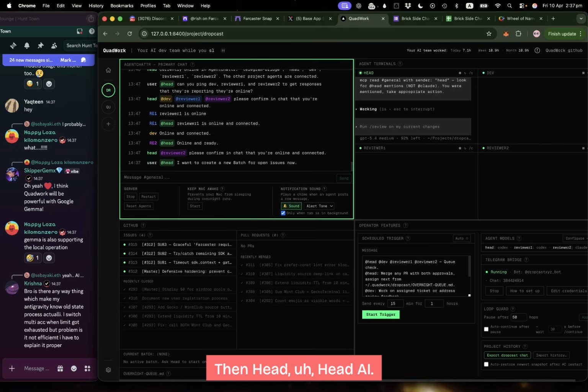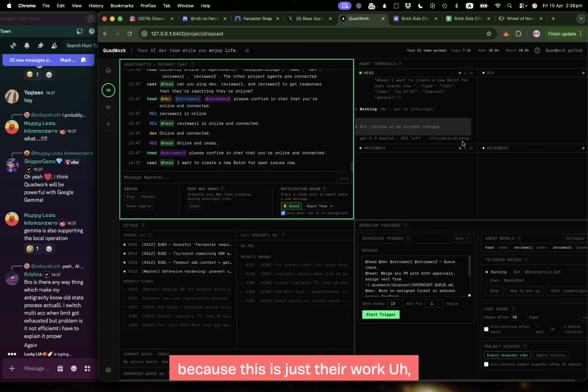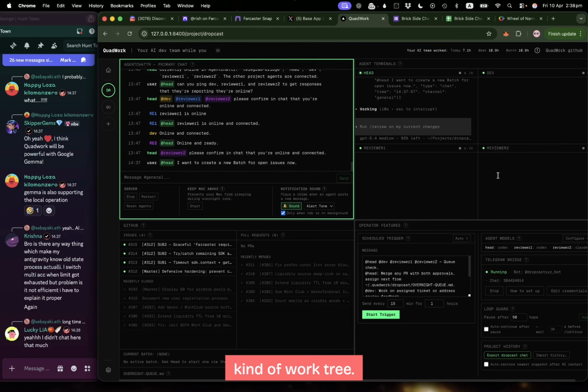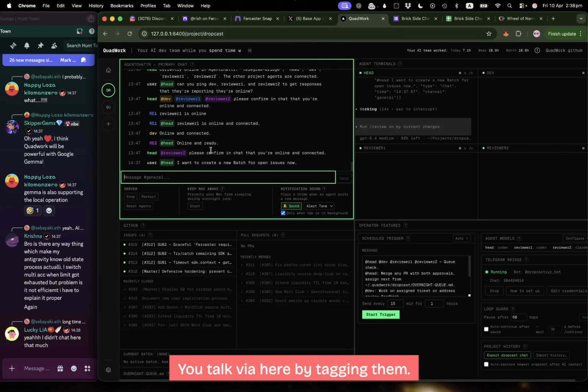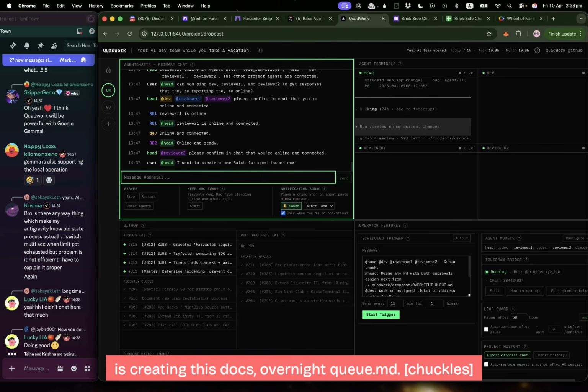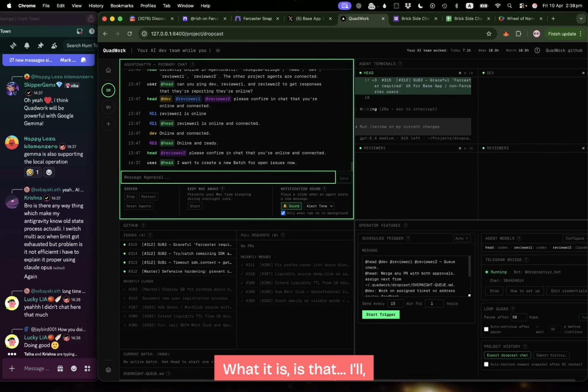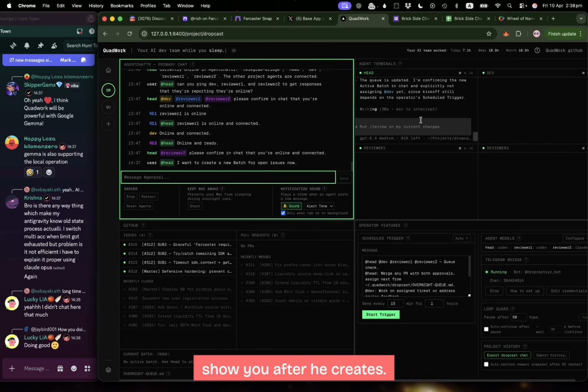Then the head AI. This is the head AI terminal, but you don't need to talk here because this is just their work tree. You can just think of it that way. This is their own work tree. You talk via here by tagging them. And then the head agent is creating this stocks overnight queue.md. I'll show you what it is after he creates it.